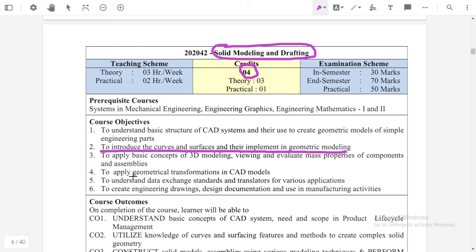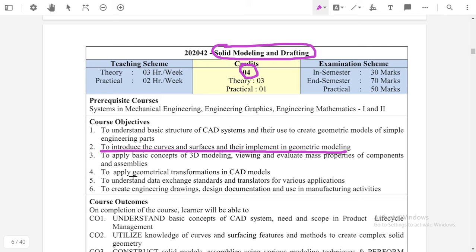The body of the car is made up of sheet material, any sheet metal, or it may be other types of material sheets. So there are different types of surfaces which are used to design the body of the car.